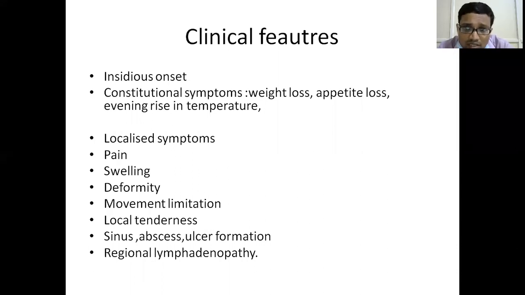Weight loss, appetite loss. Whenever there is weight loss and appetite loss, that means there is chronic inflammation at some point in the body. Whenever there is chronic inflammation, some cytokines will be released. These cytokines act again, some in the hypothalamus, some in the adipocytes, resulting in loss of appetite and loss of weight. Not only in the tubercular condition, in any chronic inflammatory condition, weight loss and appetite loss are expected because of the cytokines that are being released.